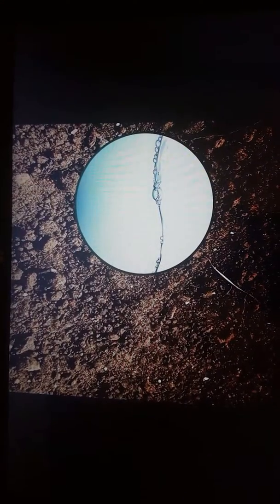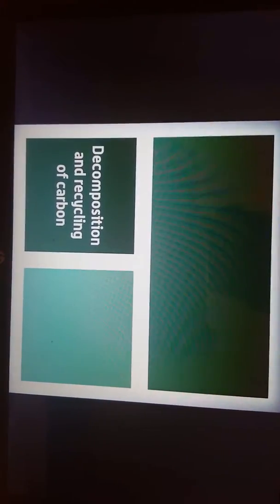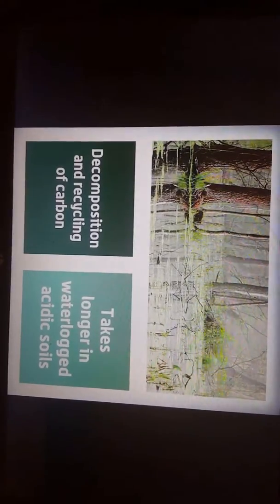Most decomposers live in the soil and require lots of oxygen and a neutral environment to survive. When soil is full of water, there's very little oxygen. This is why decomposition and the recycling of carbon takes longer in waterlogged, acidic soils such as bogs or swamps.